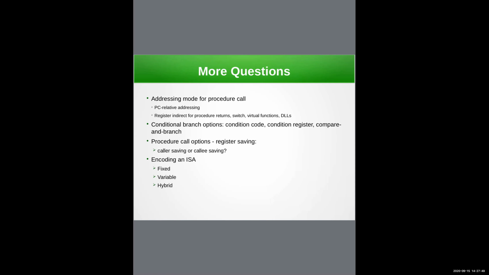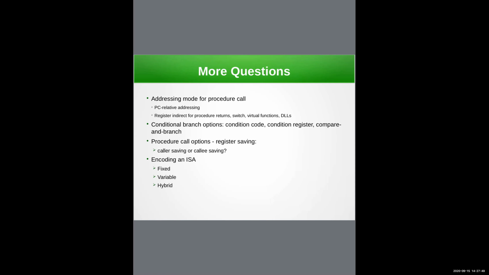It is only known at runtime. So for that purpose, register indirect addressing is used for procedure returns. In addition, it is also used for the switch statement, because you don't know which of the case statements is going to be executed. Therefore, for that, you need register indirect addressing.